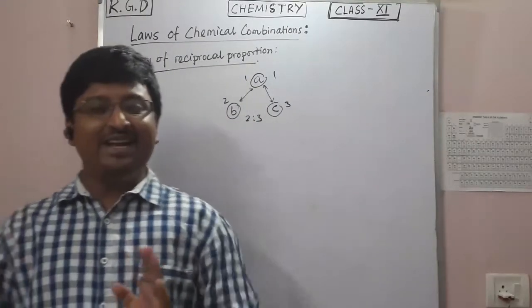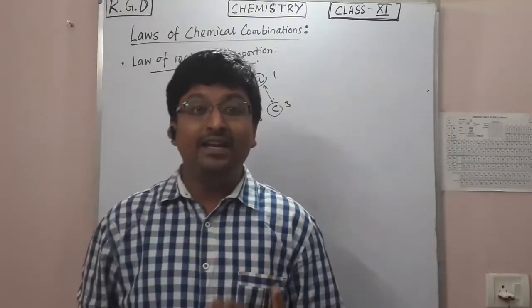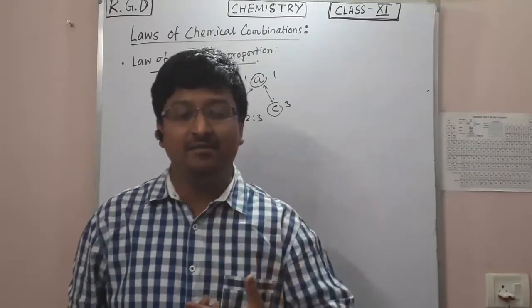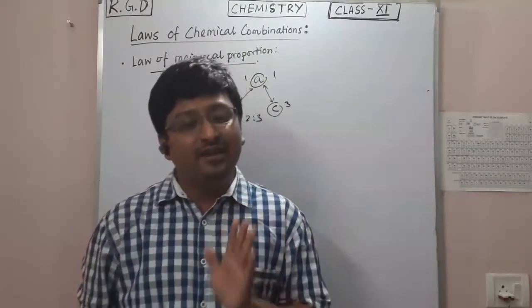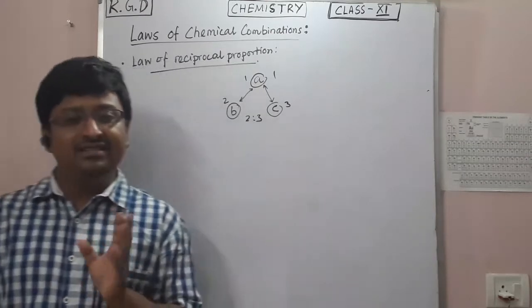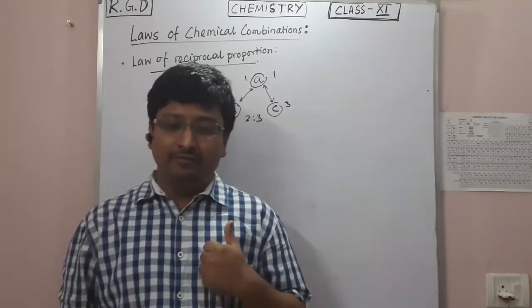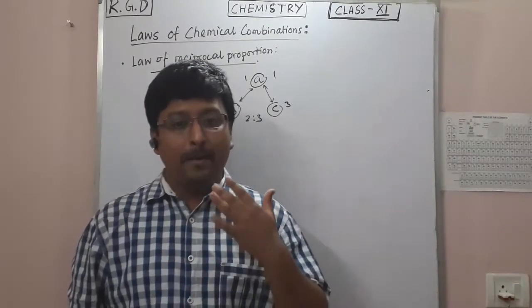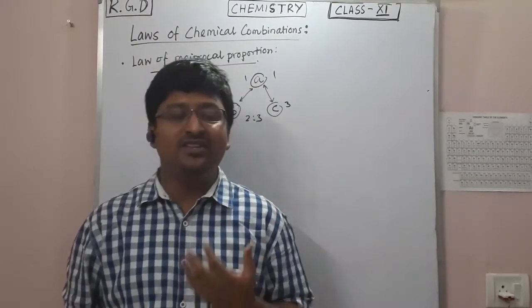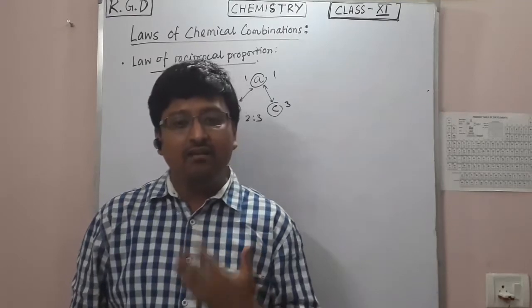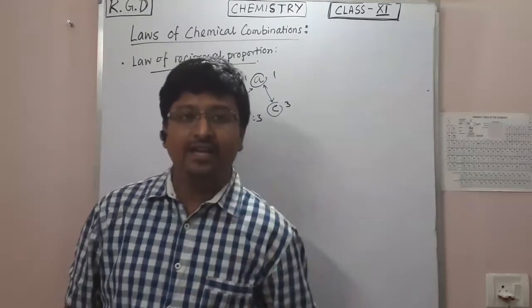When two different elements combine separately with a fixed mass of a third element, then the ratio between their masses in which they combine will be either the same or a simple multiple of the ratio in which they will combine with each other. I'm repeating again.